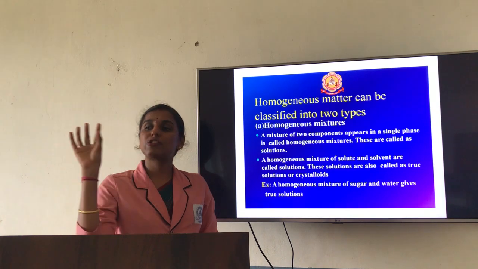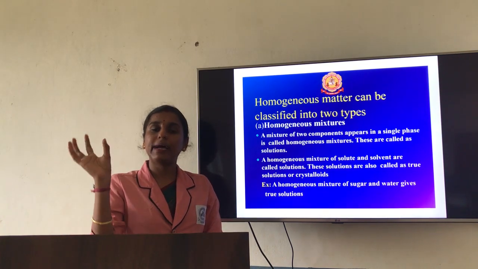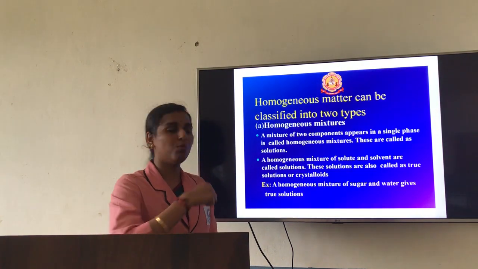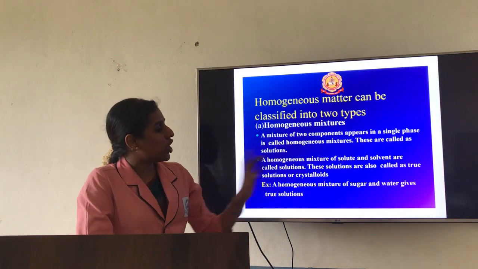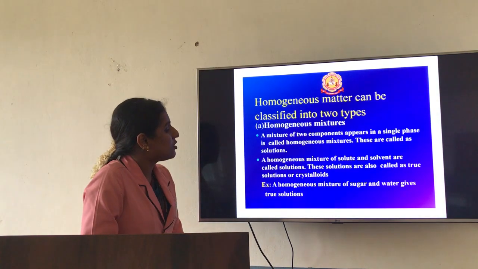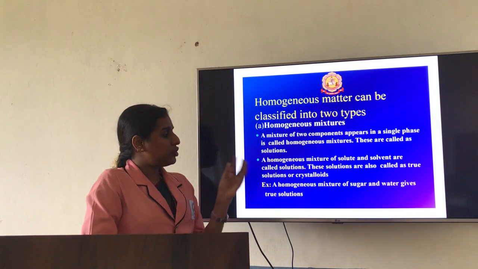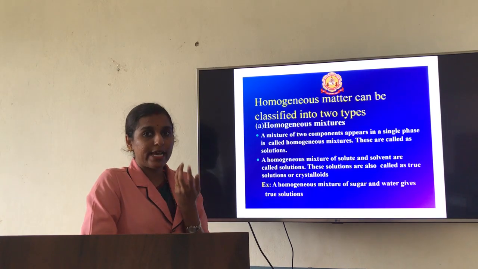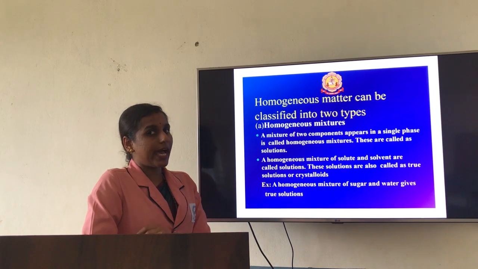When the solute and solvent are mixed, you are going to get a solution, which is considered under homogeneous mixture. For example, a homogeneous mixture of sugar and water gives a true solution. When you mix sugar into water, sugar is taken in a little amount, so its concentration is less and you call it the solute, and water is taken in a large amount, so that is considered the solvent.